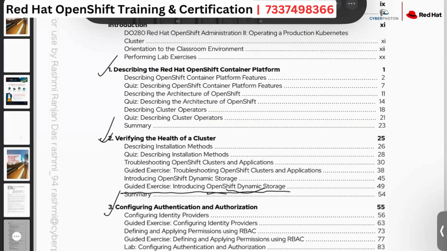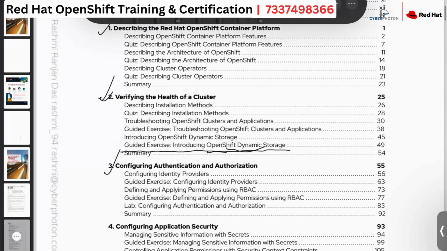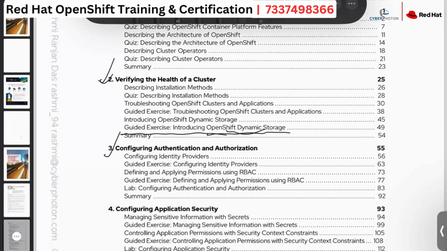Chapter number 3 is about authentication and authorizations. The name itself defines it. Authentication means how exactly people or the organization's employees are able to log into their clusters. After logging into the cluster, what level of actions they are able to do, that is called authorizations. Authorization means, after authenticating to the cluster, what level of action or what role is given to the user.